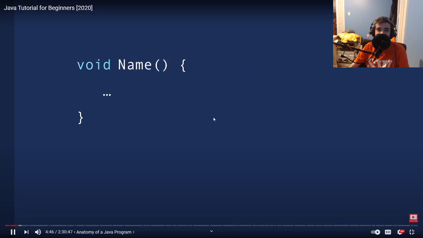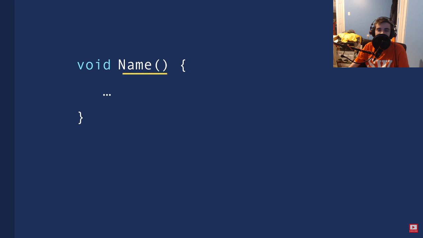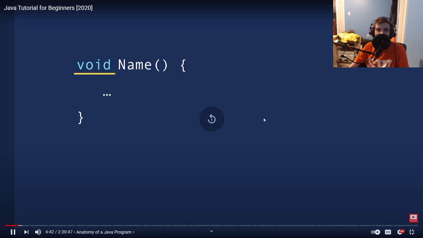So the return type of this function is void. Void is a reserved keyword in Java, and that's why I've coded that in blue here. Now, after the return type, we have the name of our function.